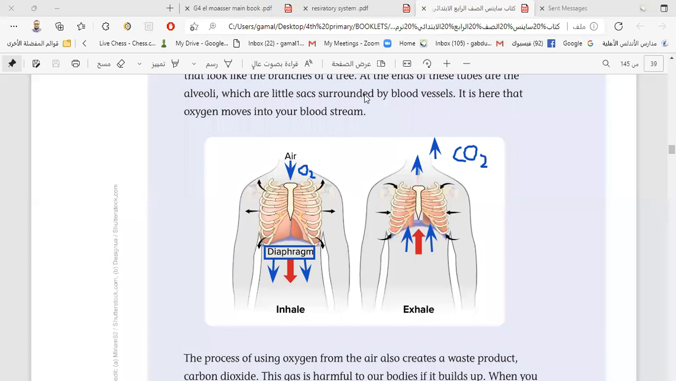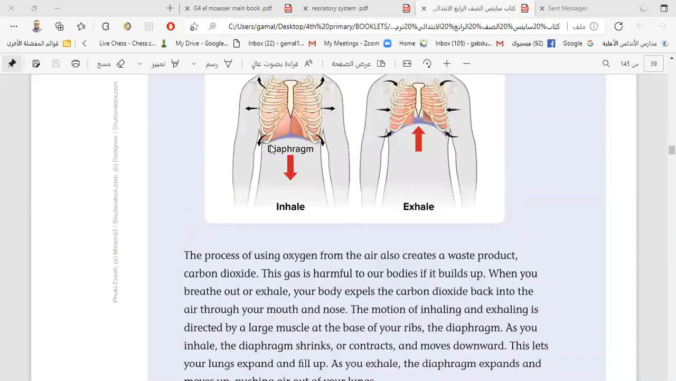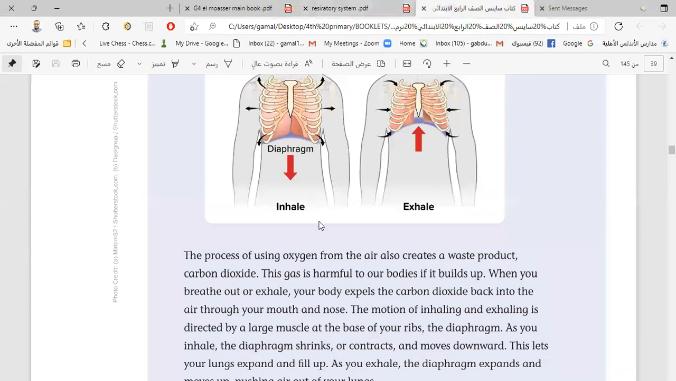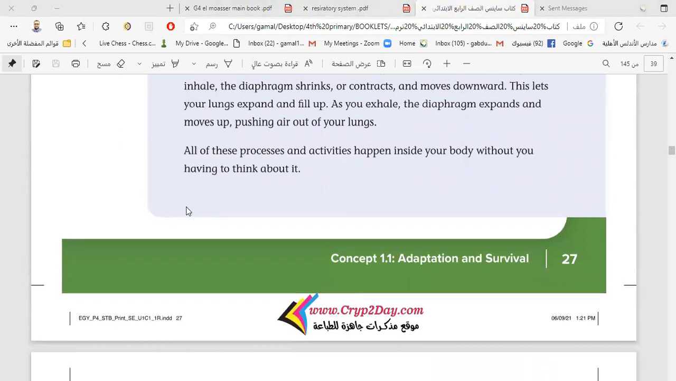After that, we can compare between inhalation and exhalation. Easy. The diaphragm moves down in inhalation. The oxygen enters the lungs also in inhalation. The chest cavity increases in size in inhalation. All of this is inhalation, and the diaphragm contracts and moves down. But in exhalation, the diaphragm relaxes and moves up, and the chest cavity decreases in size because the air goes outside the body carrying carbon dioxide. Is it easy to compare between the inhalation and exhalation process?